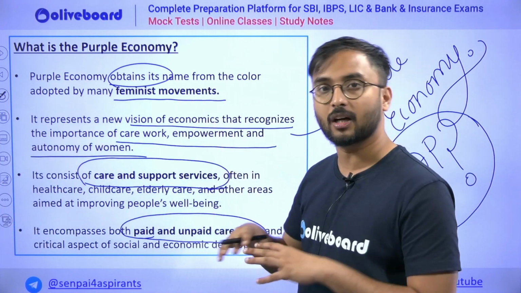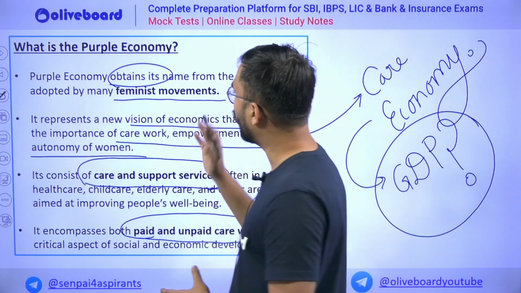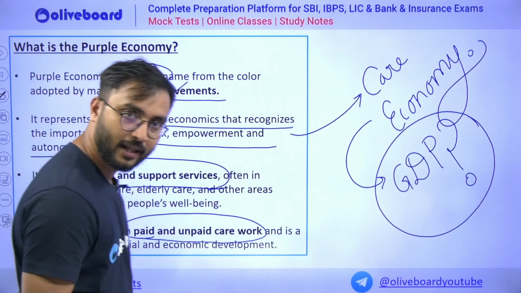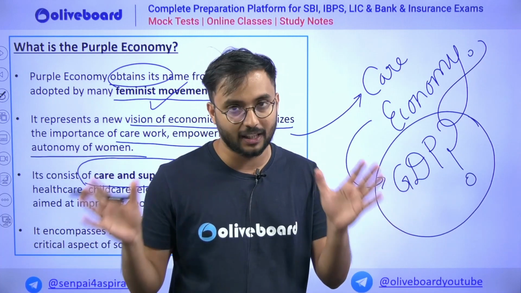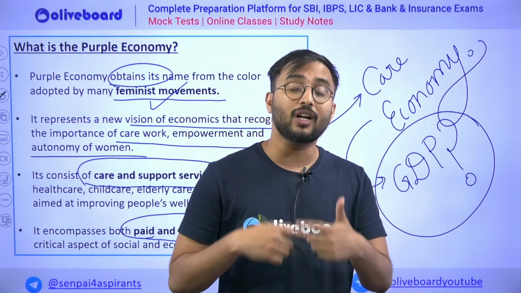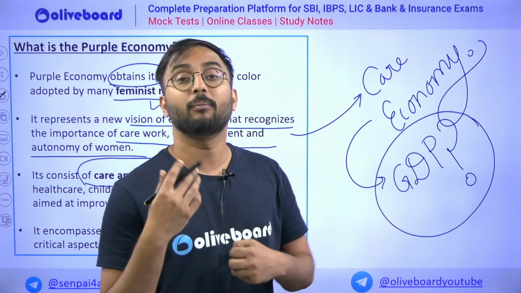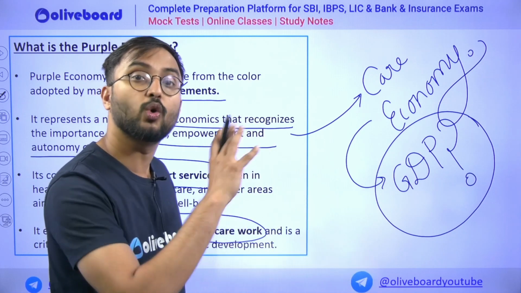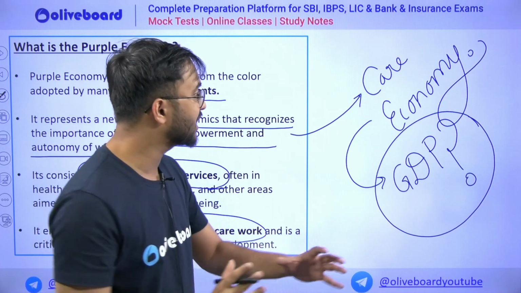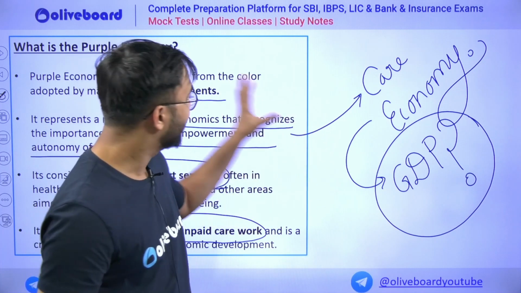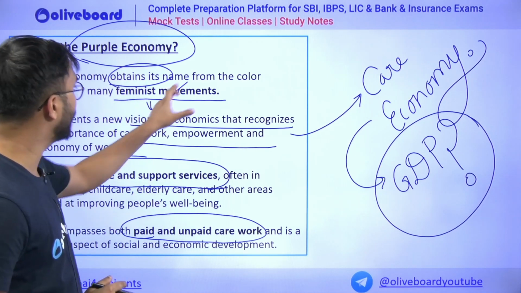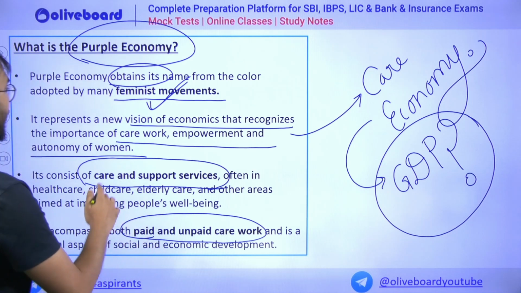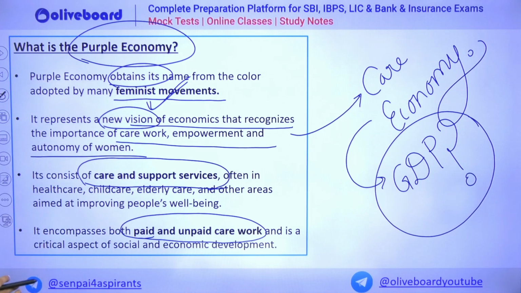Now the purple economy comes into the picture where women's contribution as well as feminist movements come in, where various work is done in different sectors of the economy in which those women are not considered, where they are not paid, or whatever work they are doing is not monetized. Such sectors are considered a part of the economy. That particular section of the economy would be called purple economy. So the origin comes from feminist movements. It represents a new vision of economics that recognizes the importance of care work, empowerment and autonomy of women.